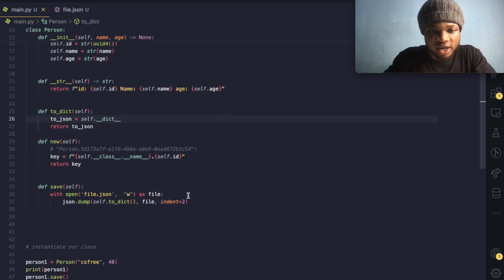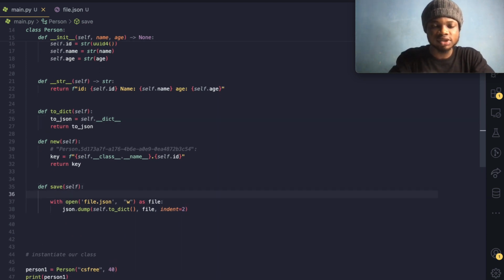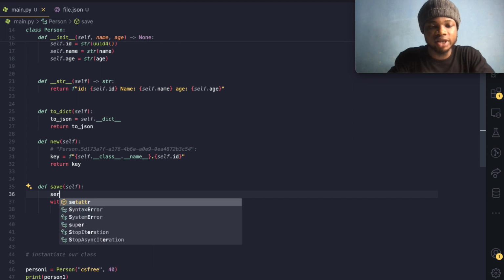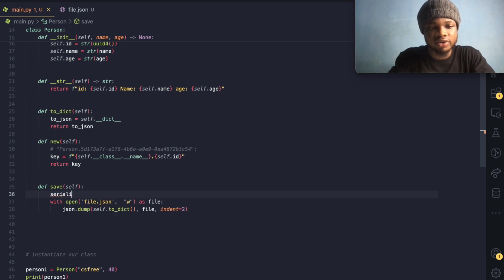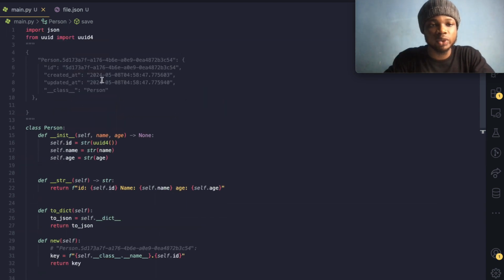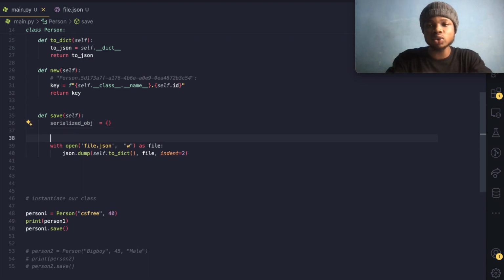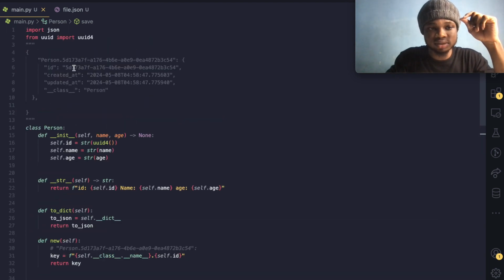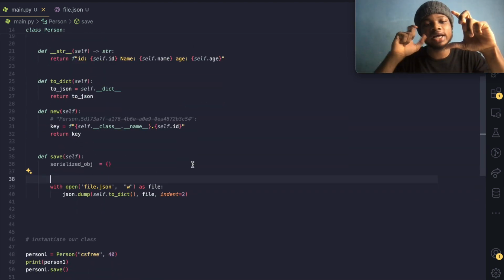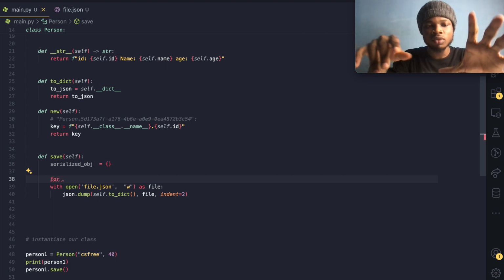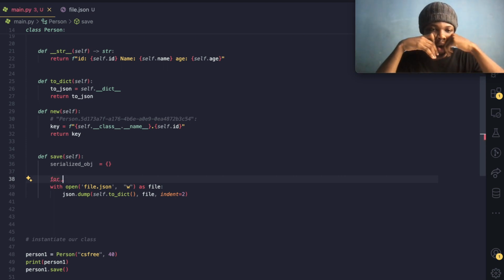So we can now come over here in the file storage and create a variable called serialized obj, which is equal to what? Is equal to a bigger dictionary, which is this dictionary that we'll have over here. So if it's a bigger dictionary, what then do we want to do? We want to devise a way that we could get this ID as a key to that dictionary. So what can we do? We could use a for loop, or it's a for loop. Okay. So let's think about this together.